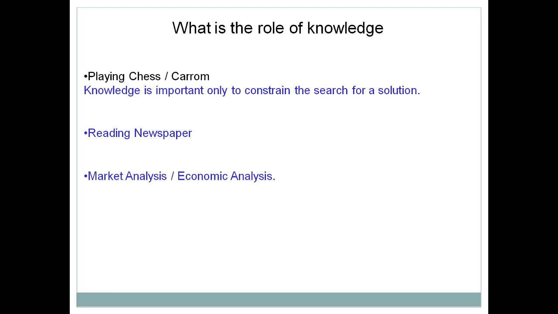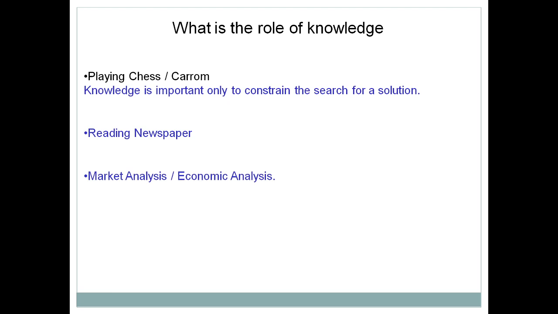But while playing a particular game, let's say the game of chess, you require knowledge. That means the rules should be known to you. Unless you are aware of the rules we follow to play chess, you cannot play. So while playing chess or any particular game, knowledge is required, but in reading a newspaper, specific knowledge is not required.